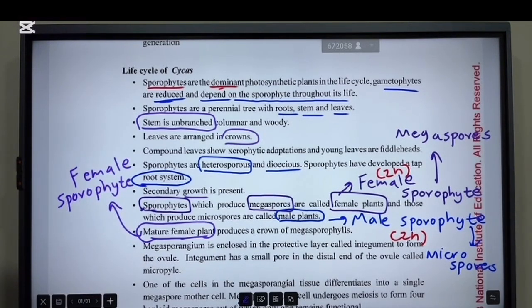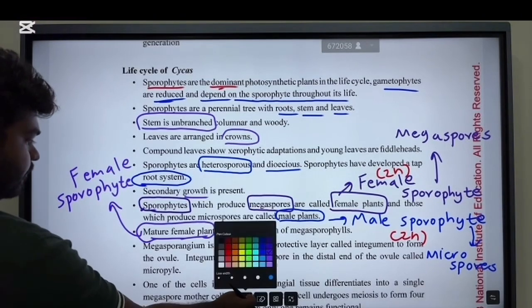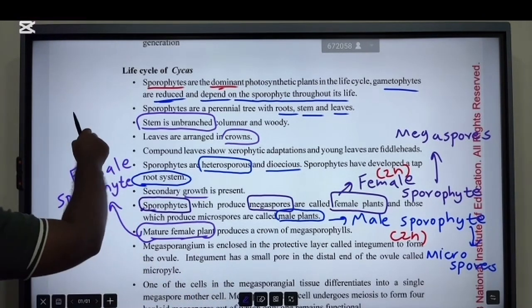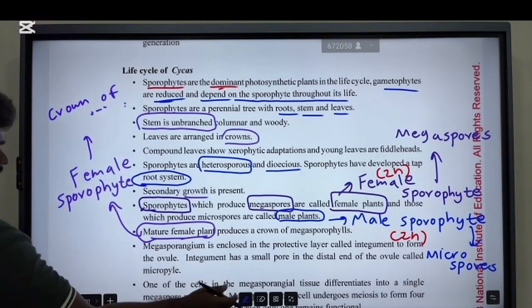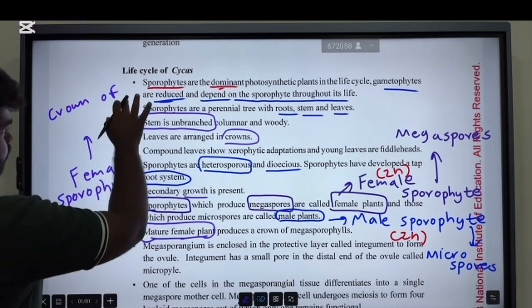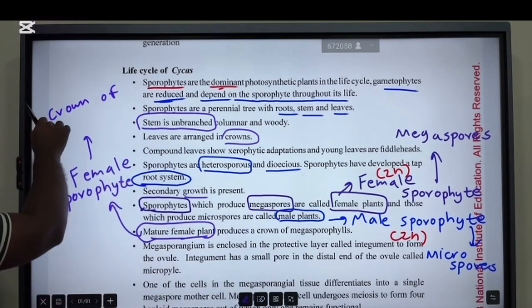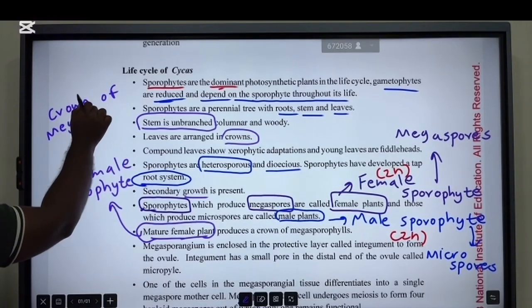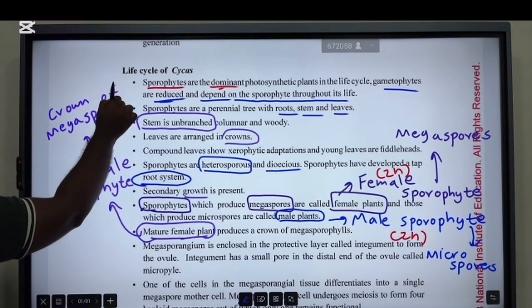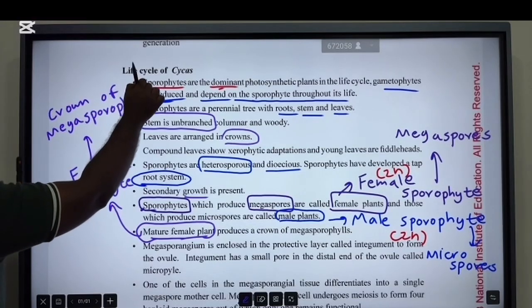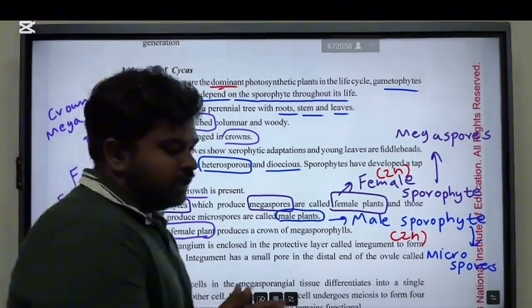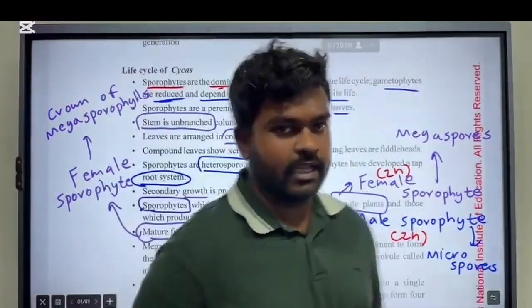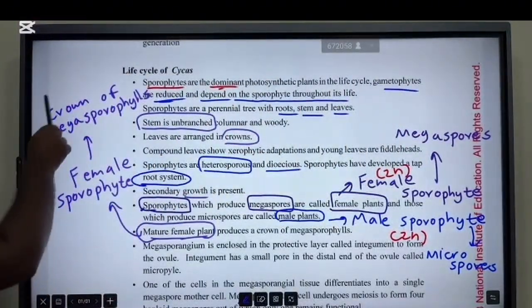The female sporophyte has a crown of megasporophylls. I'll show you what these megasporophylls are. Those are like leaves, forming something like a crown. All right. So, megasporophylls.